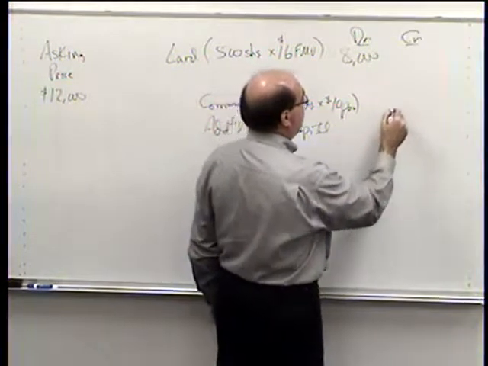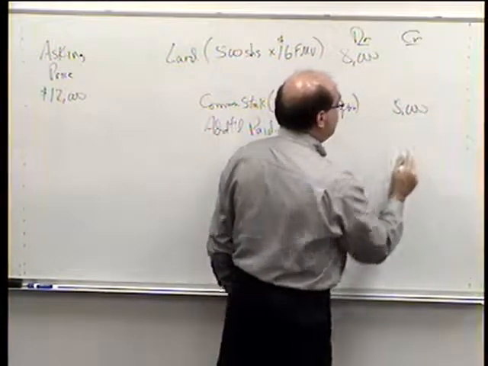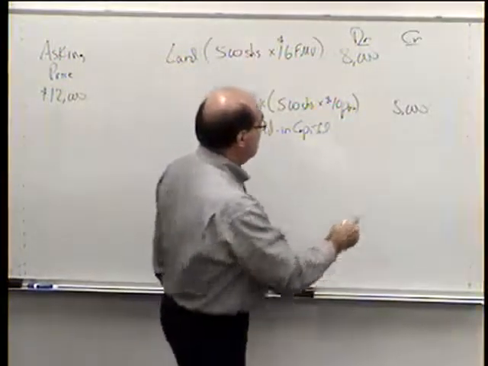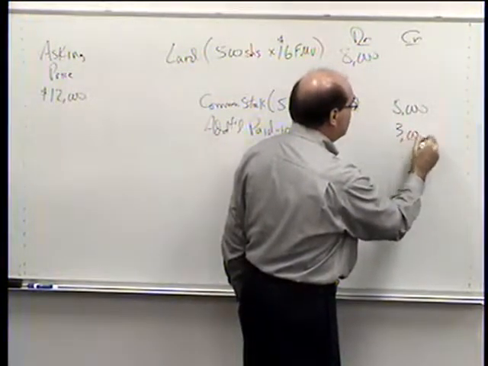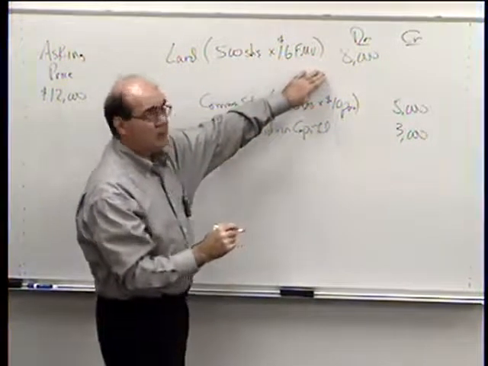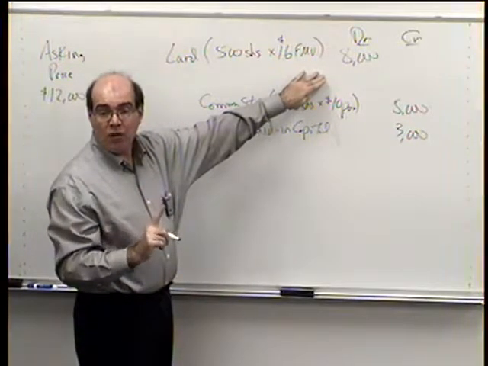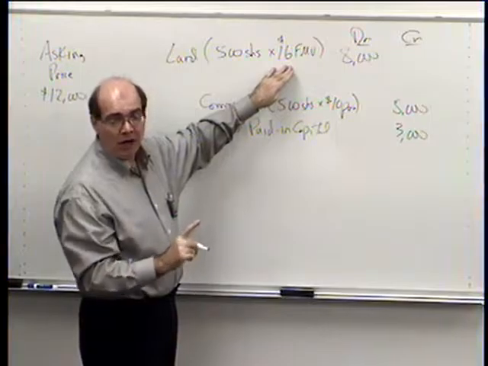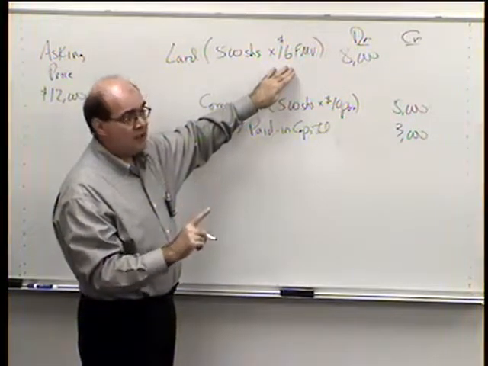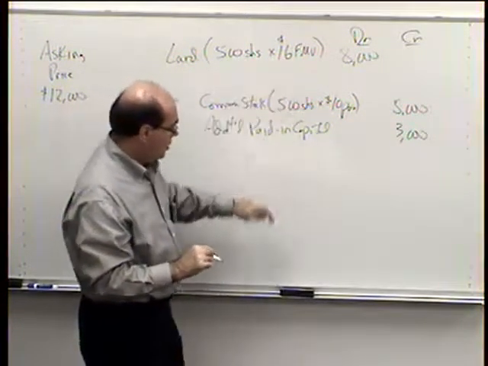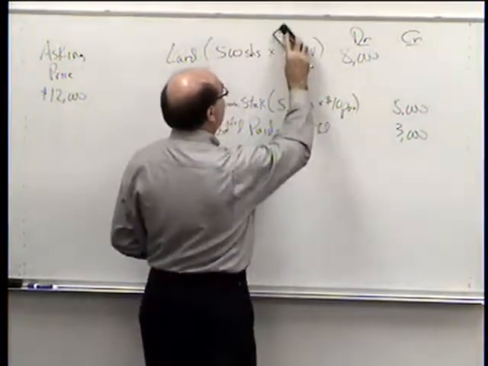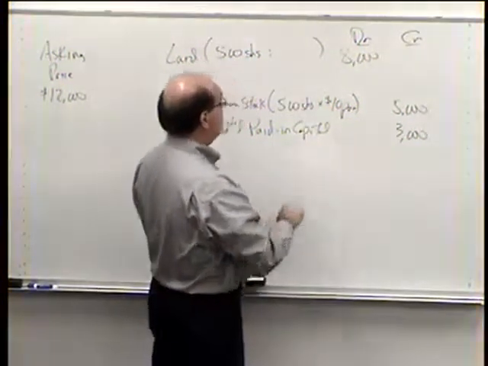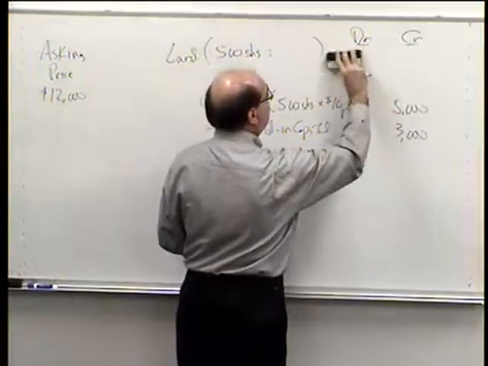And so we end up with $5,000 over here, and then the difference between the two is our additional paid-in capital. So first we had to find this number. So our first choice is the value of what we gave up. But sometimes we don't know what our stock is trading for. We're brand new, we're a company that nobody has bought any stock, or we don't have any value, so we don't know the fair market value. So we don't know what to multiply. We don't know this piece right here.